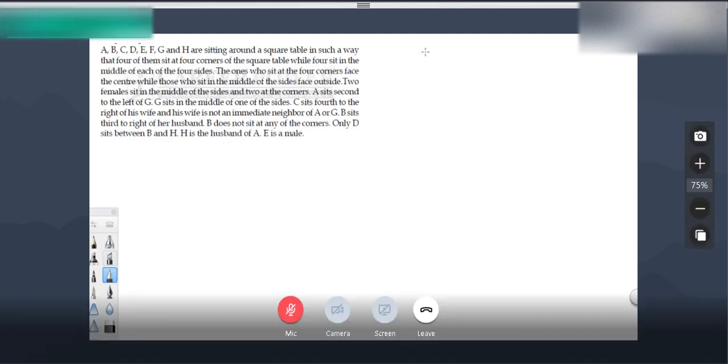Okay. A, B, C, D, E, F, G, H are sitting around a square table.